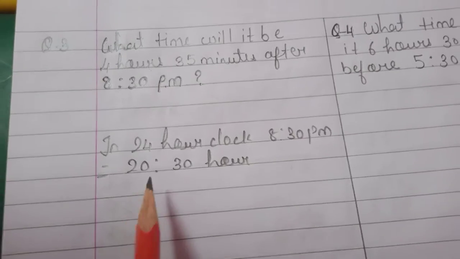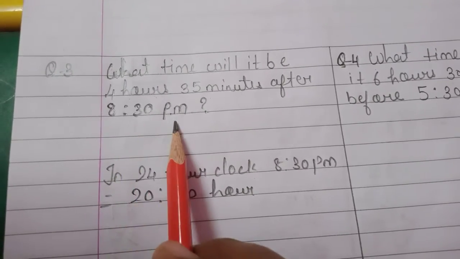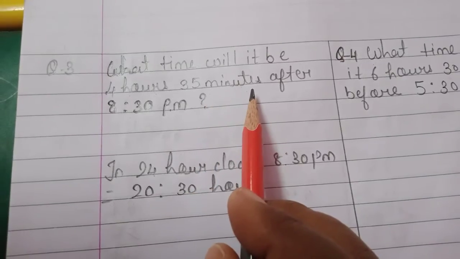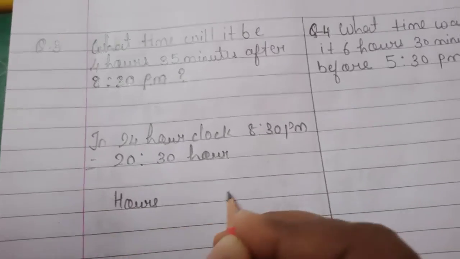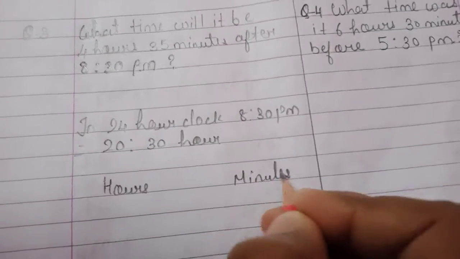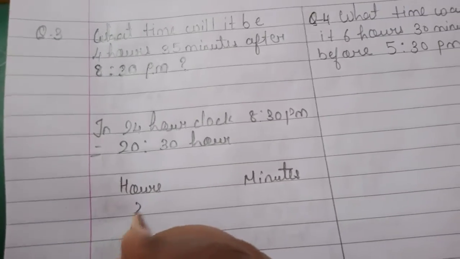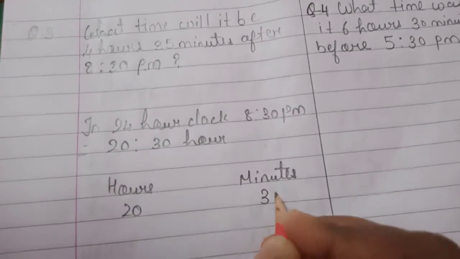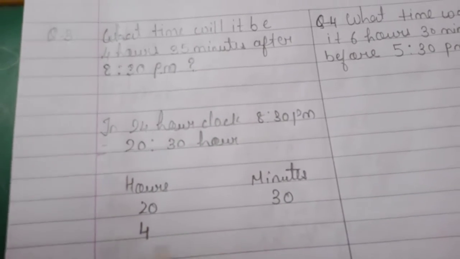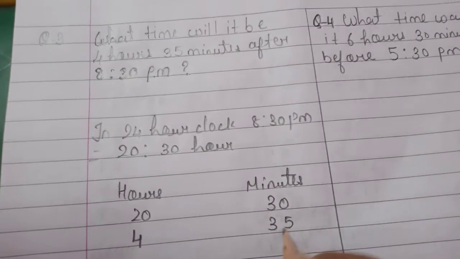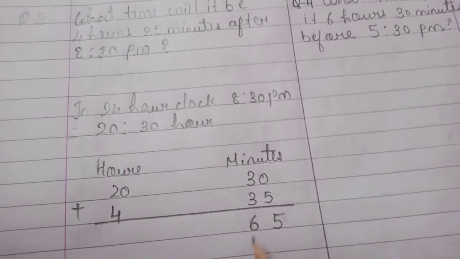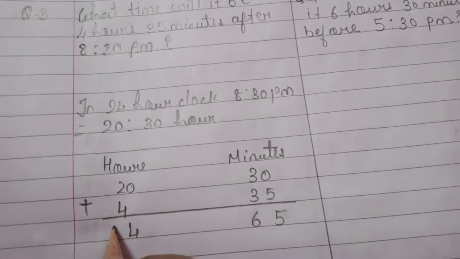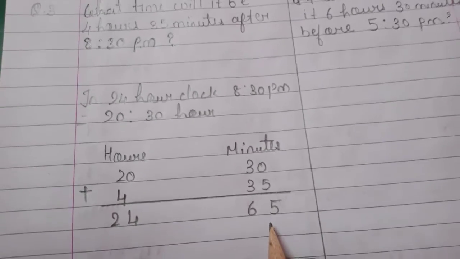Now what we have to do? We have to find out what is the time after 8:30 p.m. if we add 4 hours 35 minutes. So here we will write hours and here minutes. First we will write 20 hours and 30 minutes, and down we will write 4 hours and 35 minutes. Now we have to add. 0 plus 5, 5. 3 plus 3, 6. 0 plus 4, 4. And this 2 we will carry down. So 24 hours, 65 minutes.